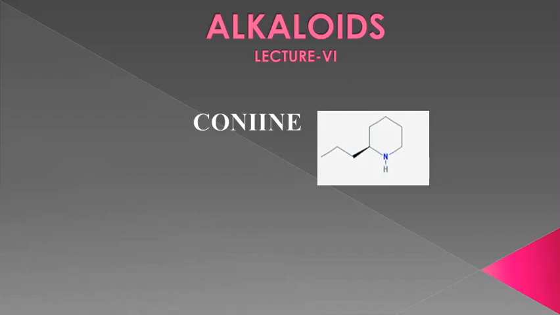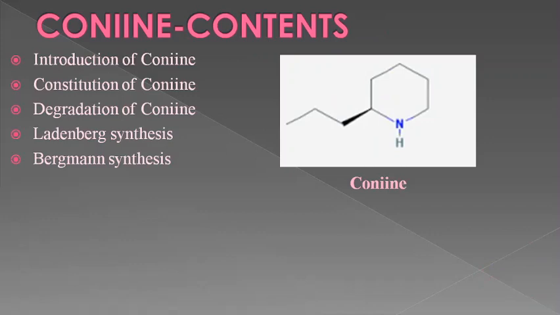Hello and welcome to the next lecture on alkaloids. Today we will study a very simple alkaloid, coniine. We will deal with the introduction and constitution of coniine, degradation methods revealing or unraveling the structure of coniine, including Hofmann's exhaustive methylation, reaction with HI and von Braun degradation, and finally two syntheses of coniine, Ladenburg and Bergmann synthesis.